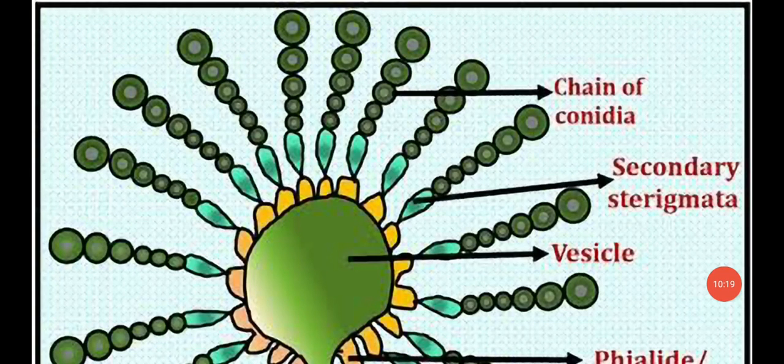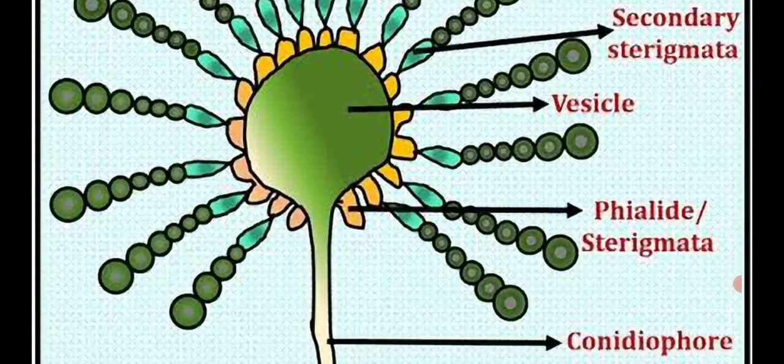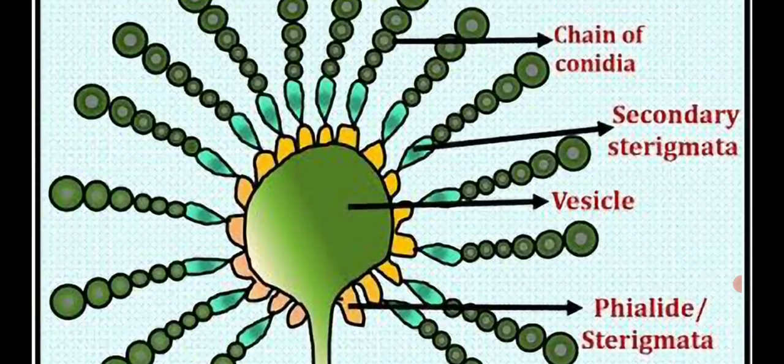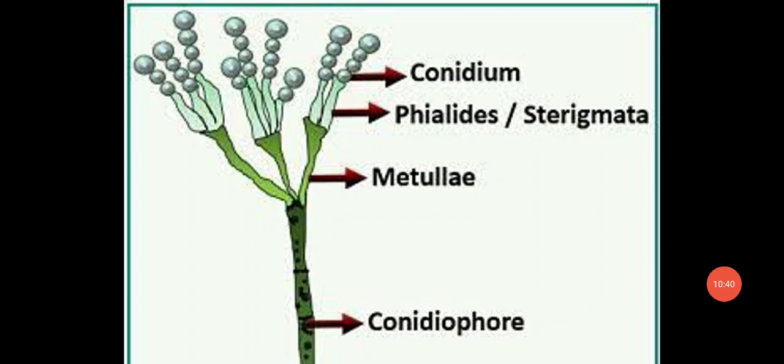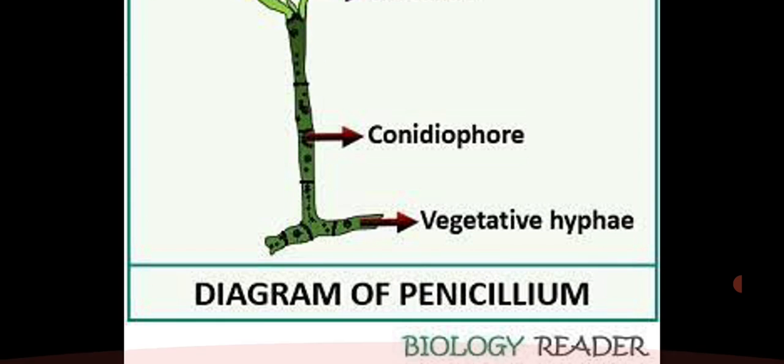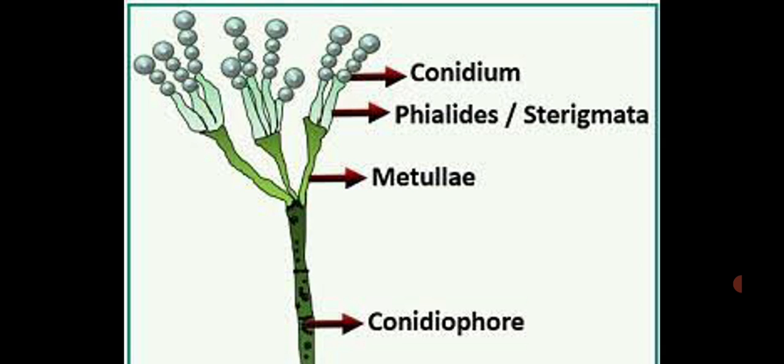Dear students, this is a diagram of the fungus Aspergillus, which produces conidia or conidiospores which give rise to the next Aspergillus fungi. This is one type of asexual reproduction. This is another example of conidial asexual reproduction, that is the Penicillium fungus, which produces conidia to generate the next progeny or generation.